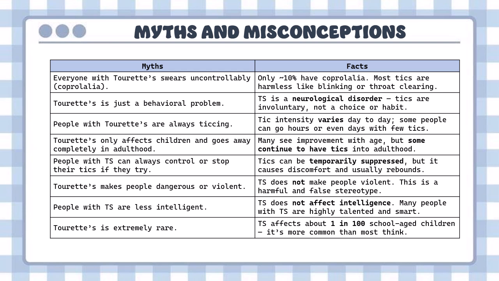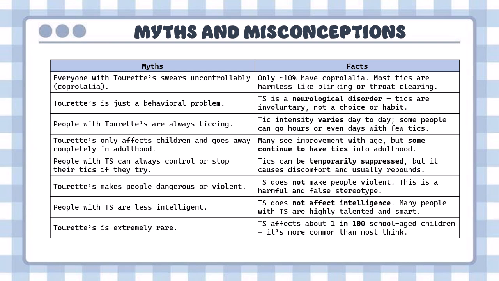Tourette syndrome does not make people violent, it is a very harmful and false stereotype. Tics can be temporarily suppressed, but it causes discomfort and it even causes rebound, which means that the tics can come back even more intensely. Many people see improvement with age as they settle into adulthood, but the majority of them continue to have tics still.